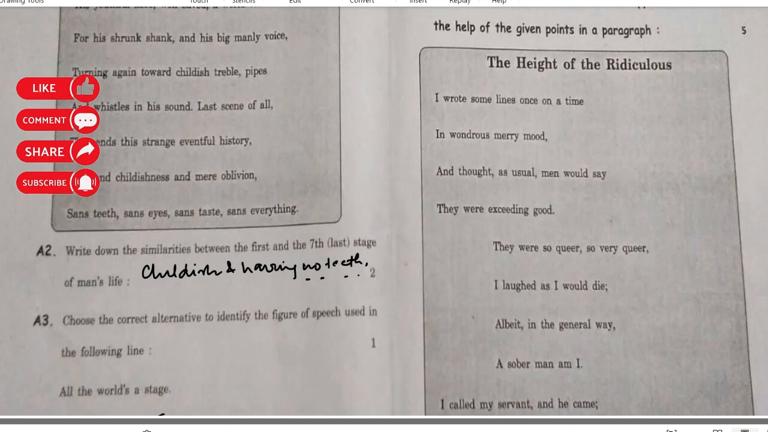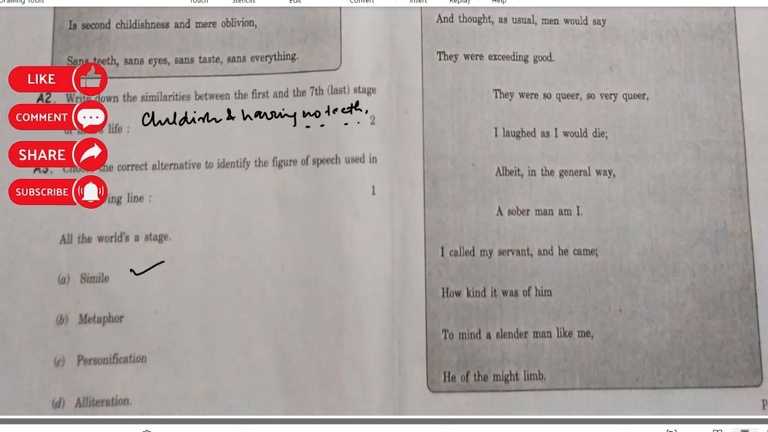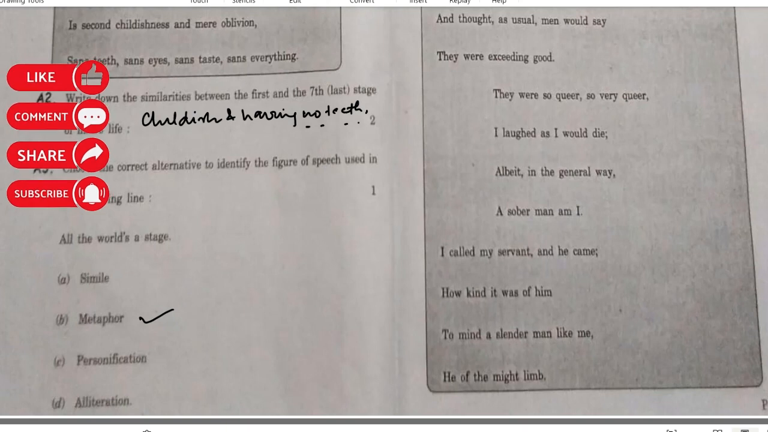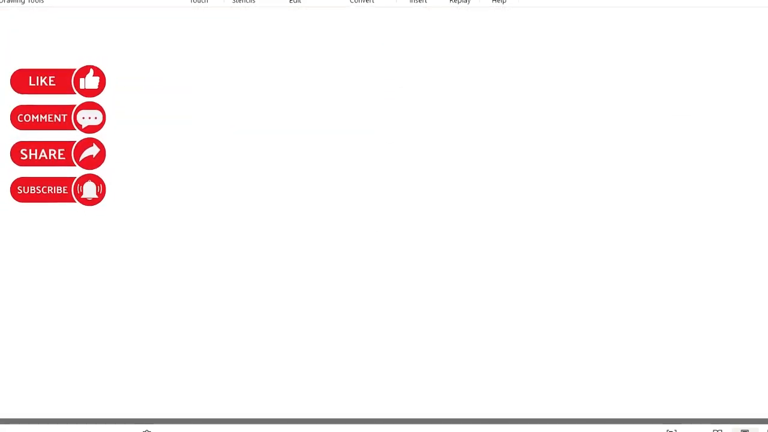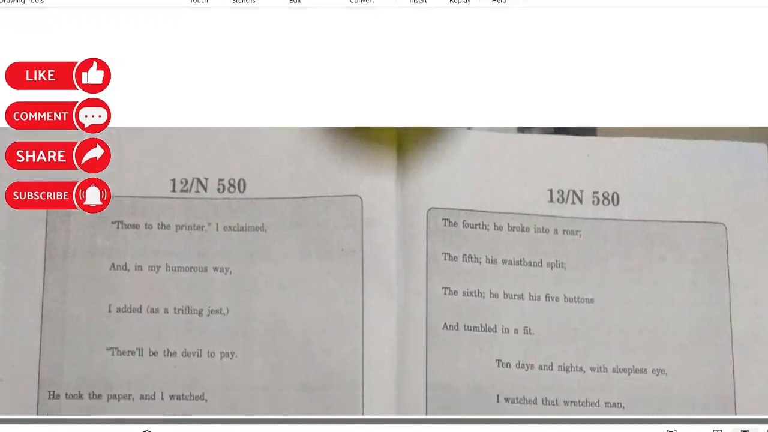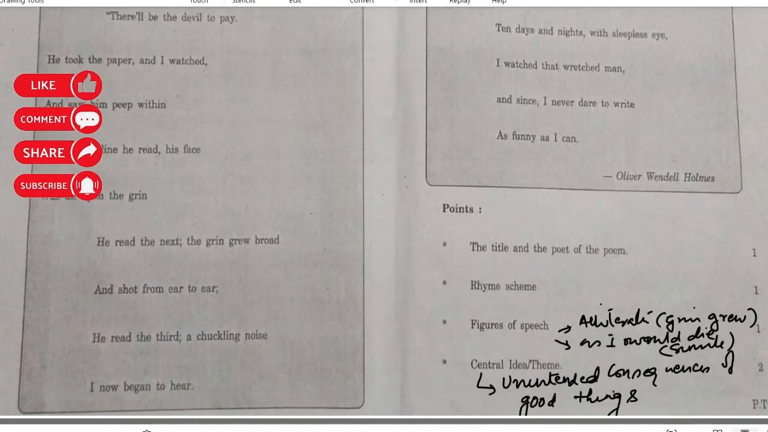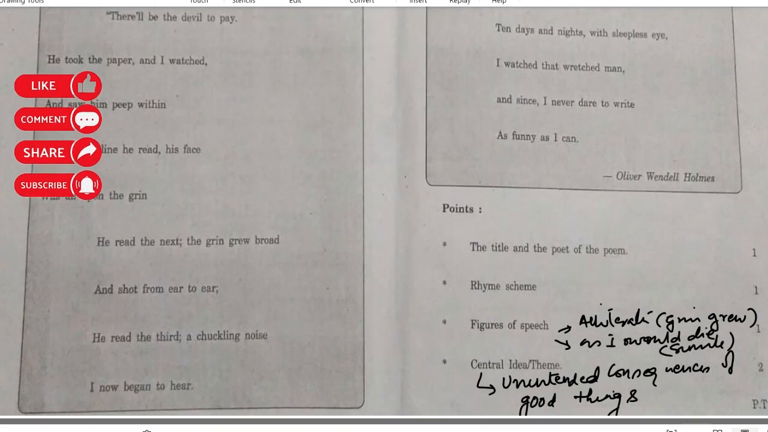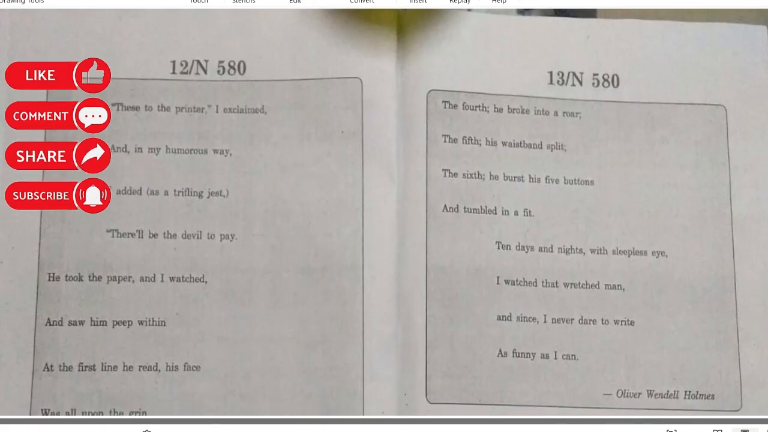All the world's a stage, so the world is considered as a stage. So the correct answer is the metaphor. Then we have other passages, and this is basically from that chapter where the writer writes a very humorous poem, and his servant sees it and just can't withhold his emotions.